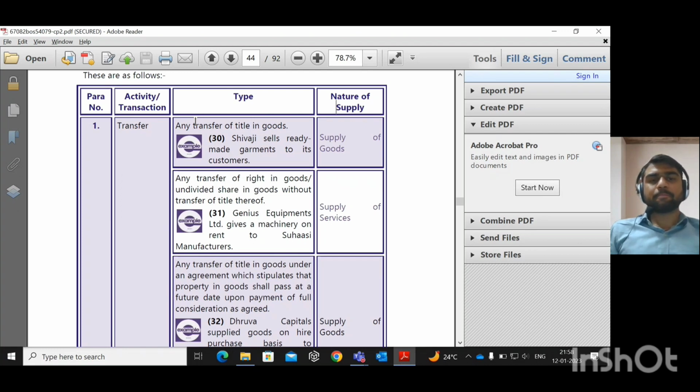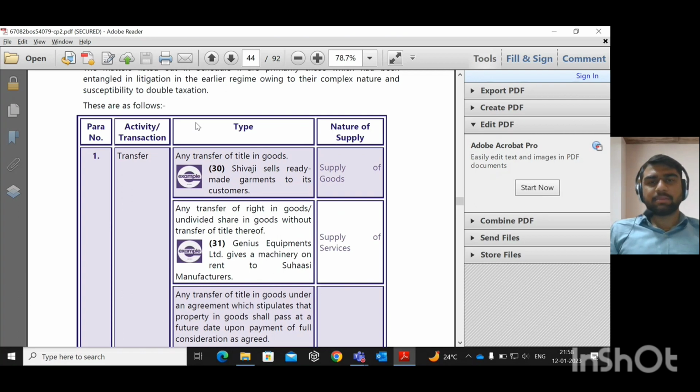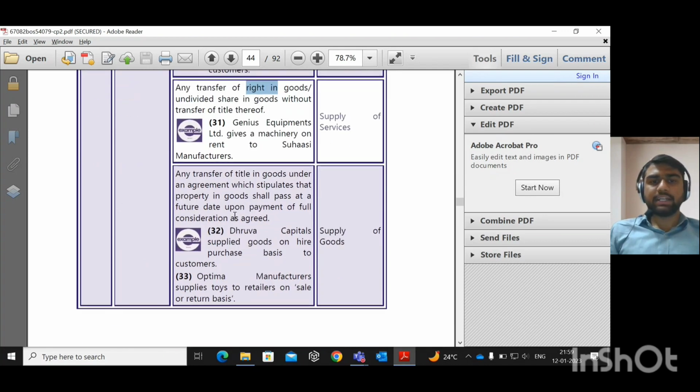Yes, we are discussing Schedule 2. There are some transactions which are classified as supply of goods, and some transactions classified as supply of services. The first one is any transfer of title in goods. The title itself says that it is a supply of goods. Shivaji sells ready-made garments to its customers. It is a supply of goods. Any right is not pure title in goods. It is only transferring a right. If it is a right, then it is a supply of services. Title in goods is a supply of goods.